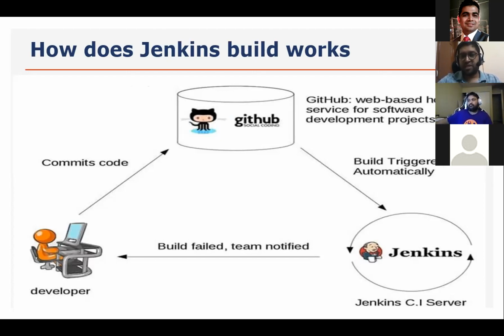Now, if the build is successful, you can see in the UI that the build is successful. If it fails, then the entire team will be notified that this build number has failed. By team, I mean we need to mention the email IDs of all the stakeholders in the Jenkins job configuration. So it will email all those email IDs that we have mentioned in that configuration. This is how a developer can know whether the build is ready or not, what happened, and what the status is.